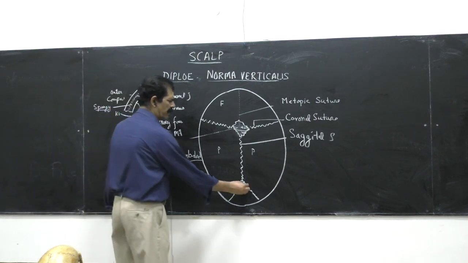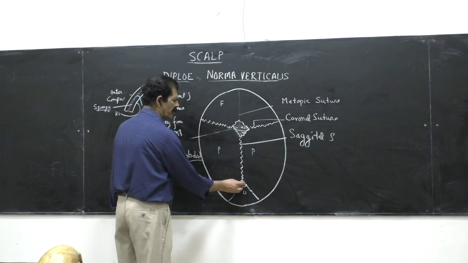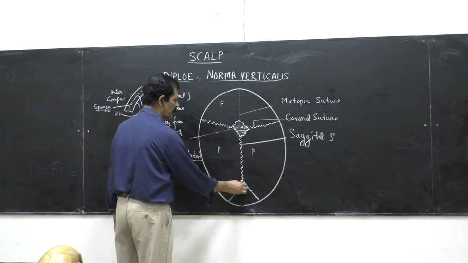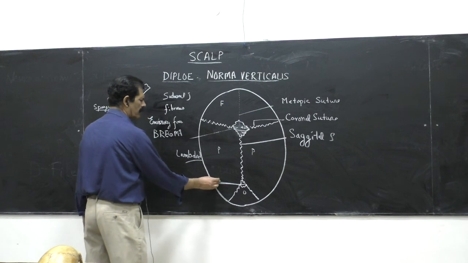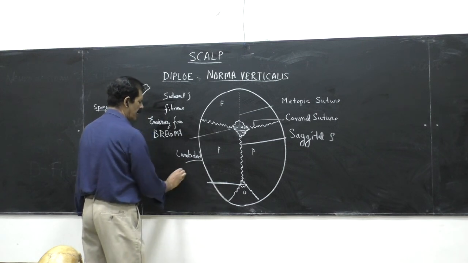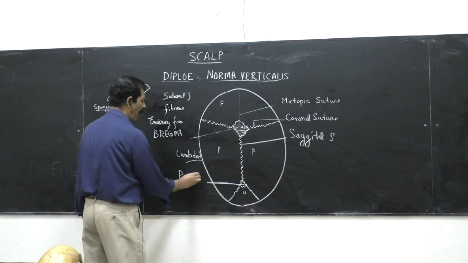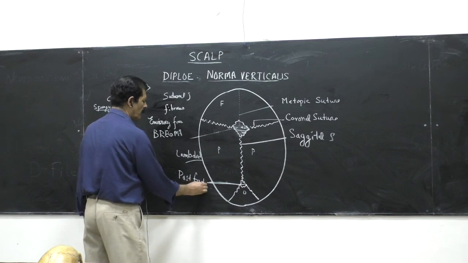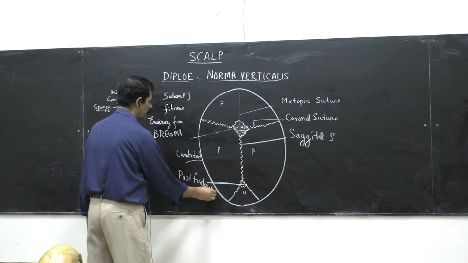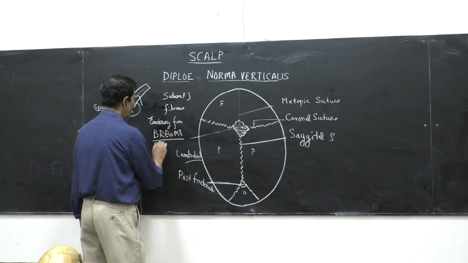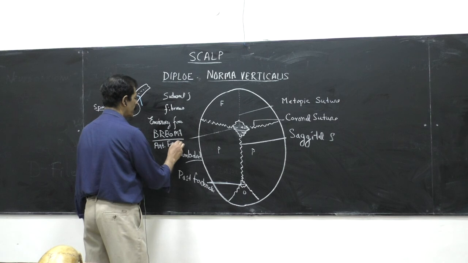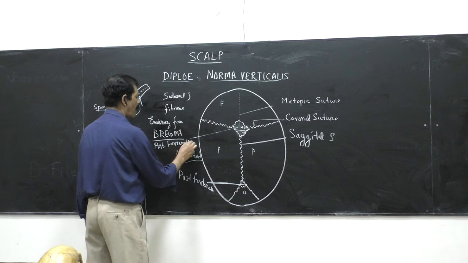Similarly, at the level of the lambdoid suture also, bone is not formed here. And this is called the posterior fontanelle. The bregma is also called the anterior fontanelle.